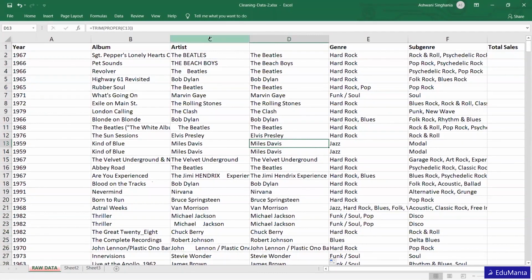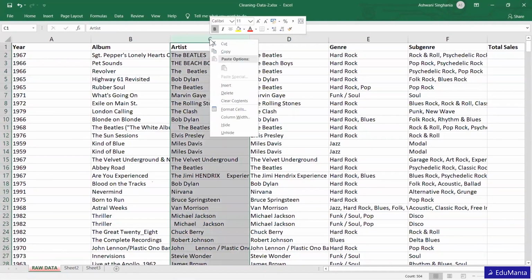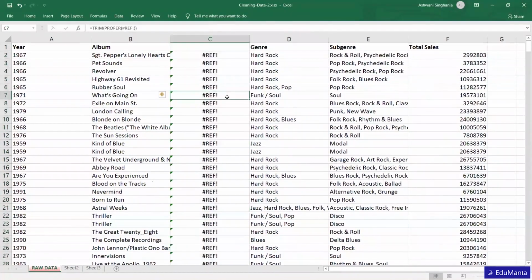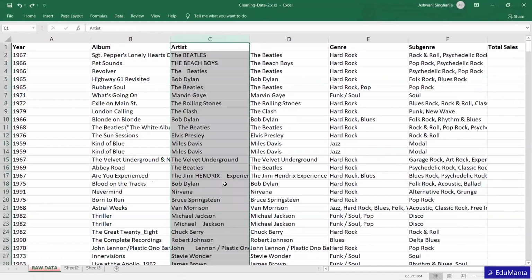Now we need to eliminate the original data. So let's delete it. Oh, when we deleted it, some error message appeared, right? It means that the reference cell is missing. We actually deleted the reference cell. That's why this error message is coming. So we need to put it back again.